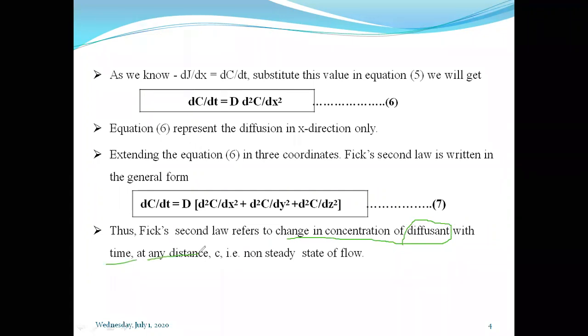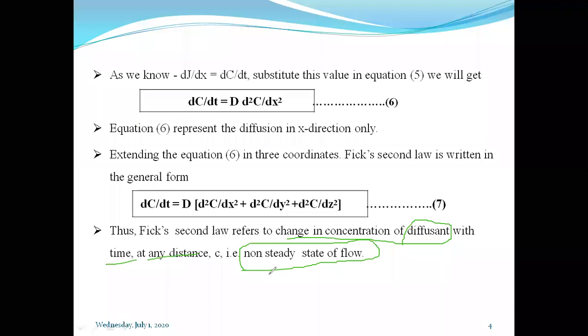At any distance, with time at any distance. So what does it indicate? It is a non-steady state of flow, because the rate of mass transfer, the rate of change in concentration, will change with respect to time and with respect to distance, so the system fails to maintain a constant rate of mass transfer, that is dm by dt.